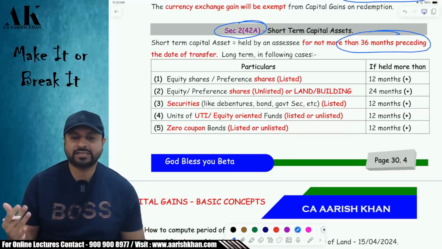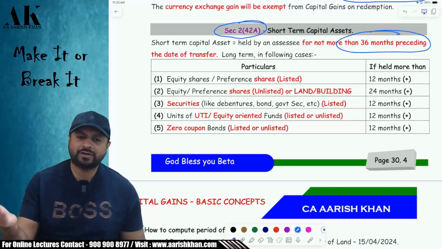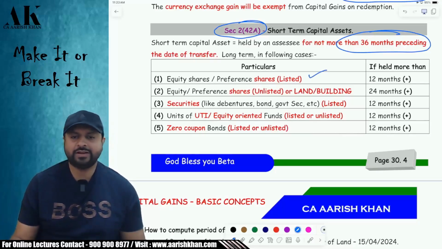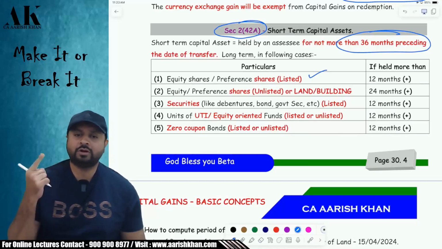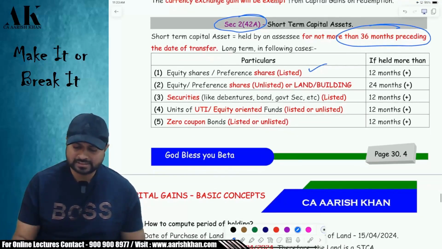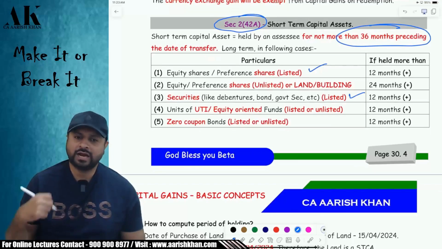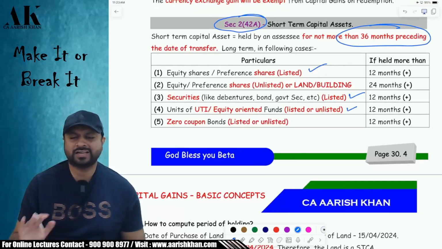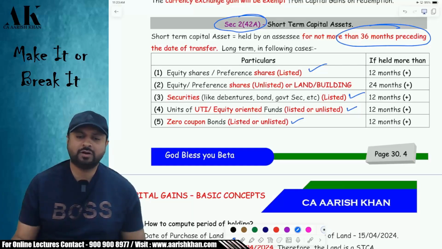But there are certain assets which become long term immediately after 12 months. Which are those assets? First of all, listed shares, equity and preference. Both of them will become long term after 12 months. Next, listed securities like bonds, debentures after 12 months. Units of UTI and equity oriented mutual fund, listed or unlisted, both of them will become long term after 12 months. Zero coupon bond, listed or unlisted, both of them will become long term after 12 months.